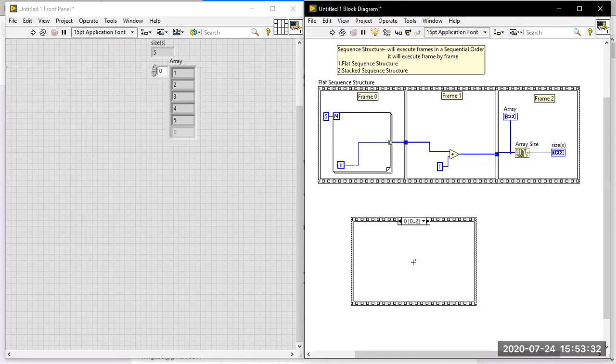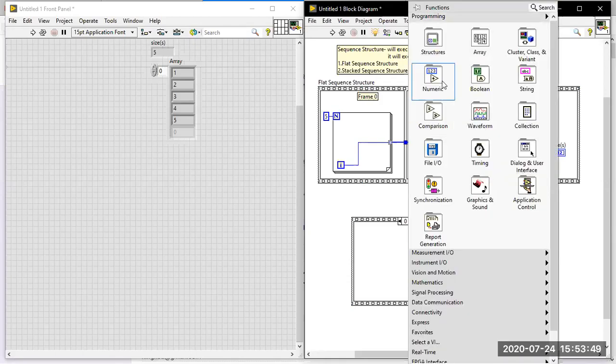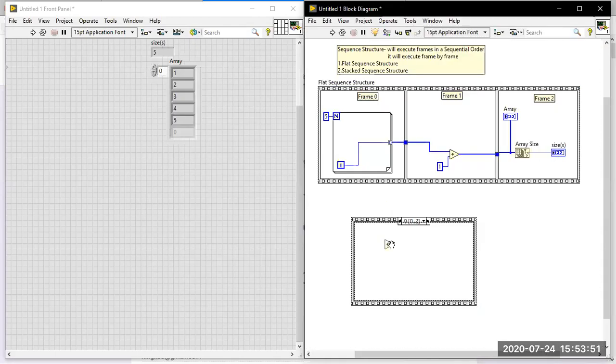So rather than doing the program in the manner of a flat sequence, you can do the program in this manner also. The behavior will be the same. First it will execute frame 0, then it will go for 1, then 2. Let's see how it works. I am going for an addition operation here.